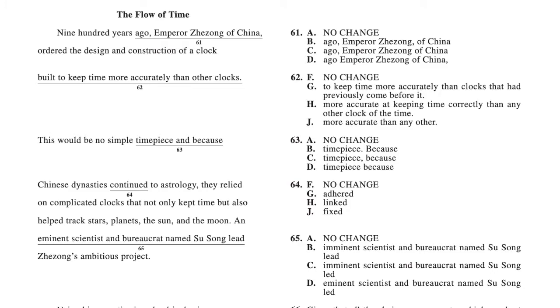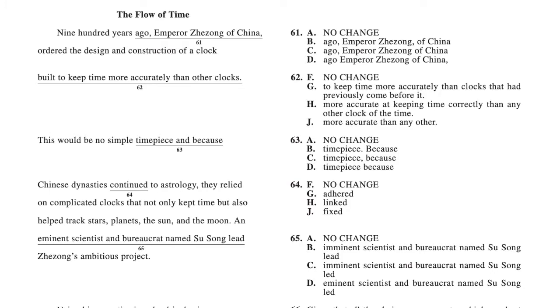Okay, so when you look at this question, it says 900 years ago, Emperor Zedong of China ordered the design and construction of a clock. So if you look at A, no change. So Emperor Zedong of China. So if you picked A, there would be no subject 900 years ago. And remember, things that are blocked off in commas, you can kind of just erase. So if you erase the line, it'll be 900 years ago ordered. See, that's not correct grammatically. So it cannot be A.